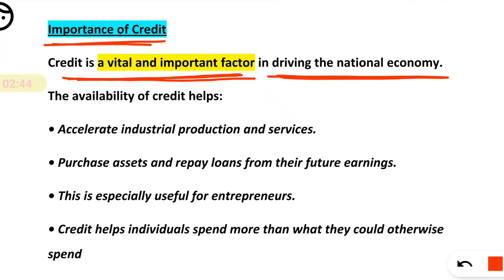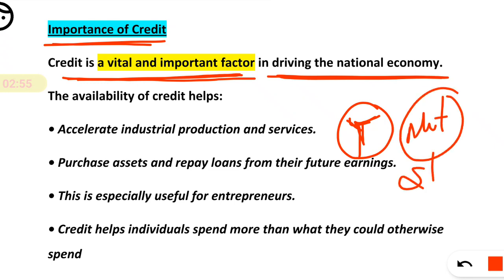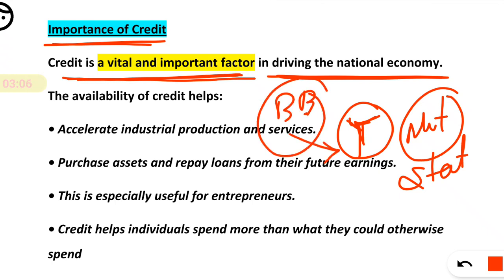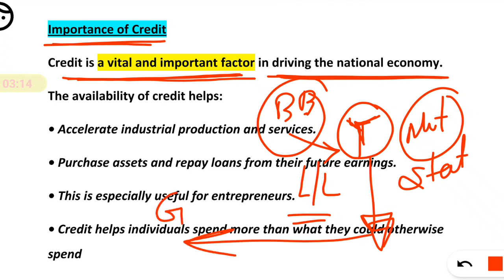For example, say you are a very good person with very good business ideas, but you do not have sufficient money to start the business. You cannot implement your ideas, right? That's why there are banks and financial institutions which give you credit in the form of a loan.